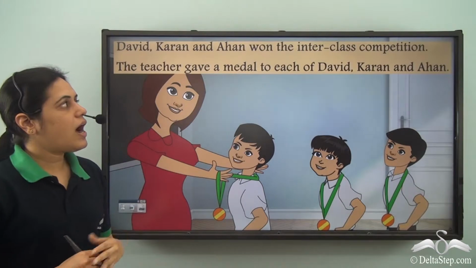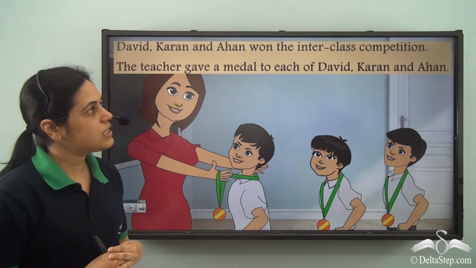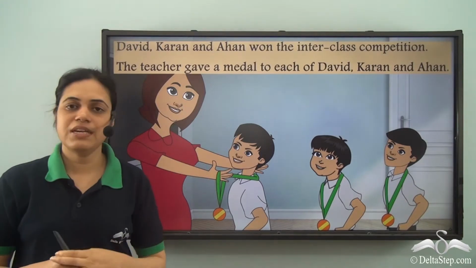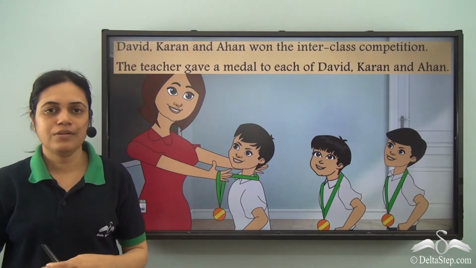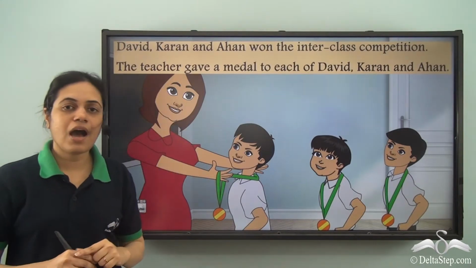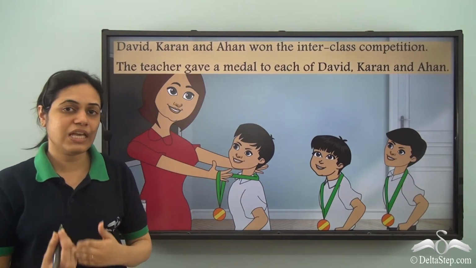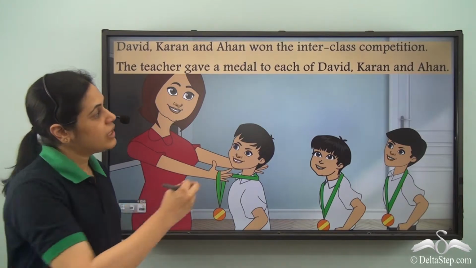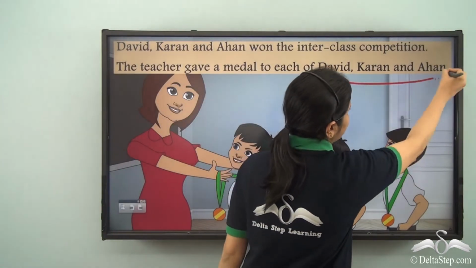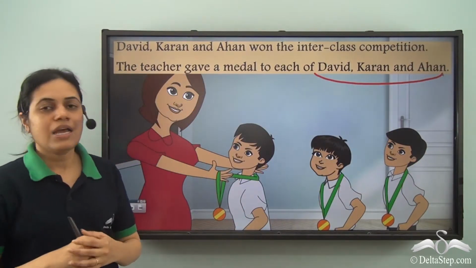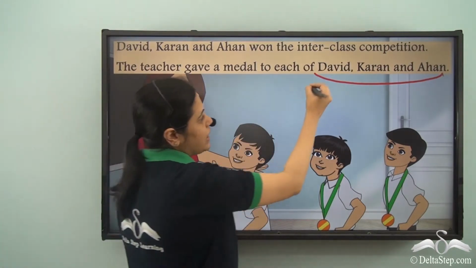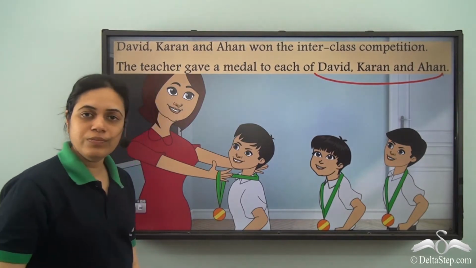David, Karan and Ahan won the inter-class competition. The teacher gave a medal to each of David, Karan and Ahan. Now David, Karan and Ahan, these names are repeated. So I need a pronoun. In this case, I see that David, Karan and Ahan are the object. So I need an object pronoun.